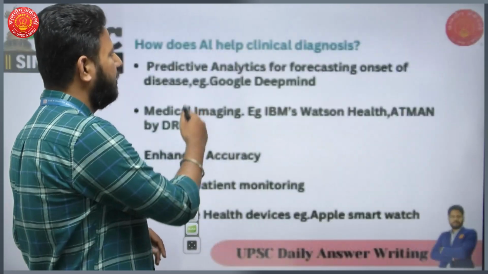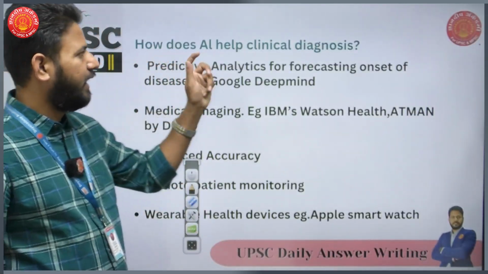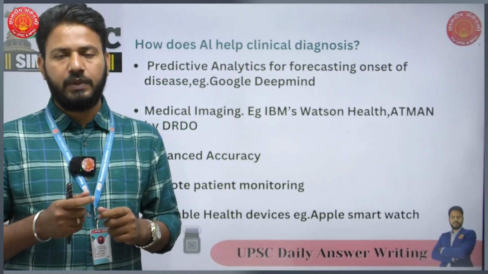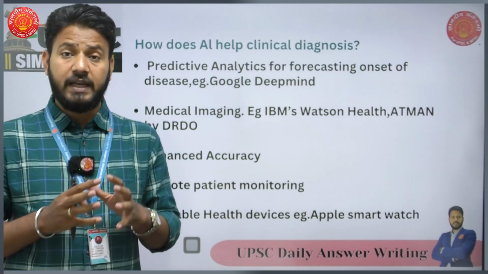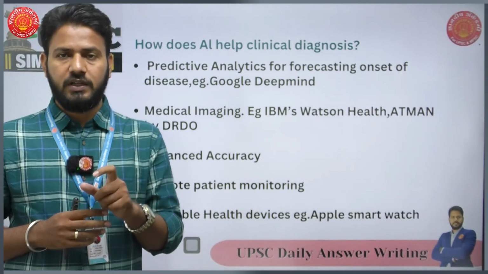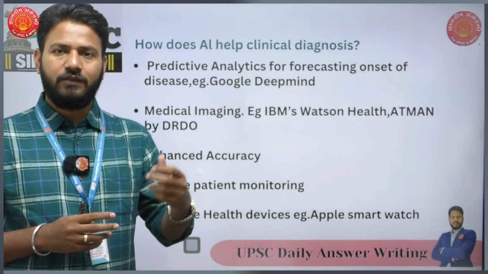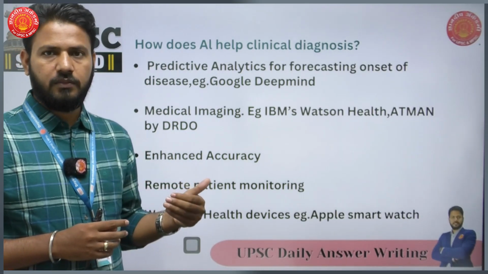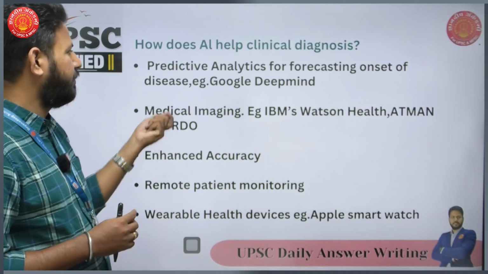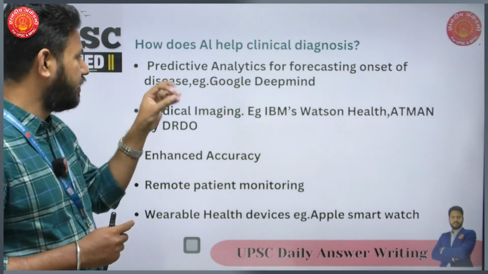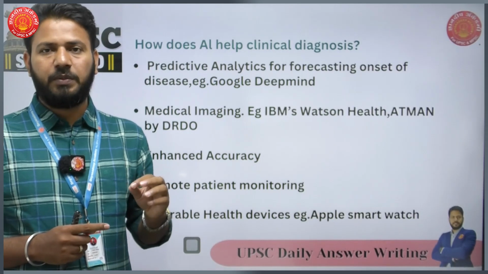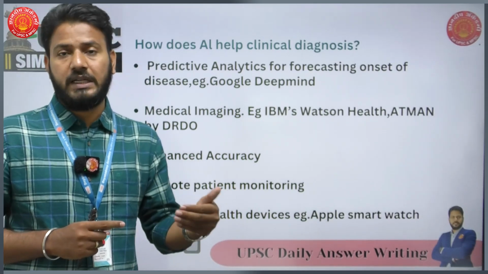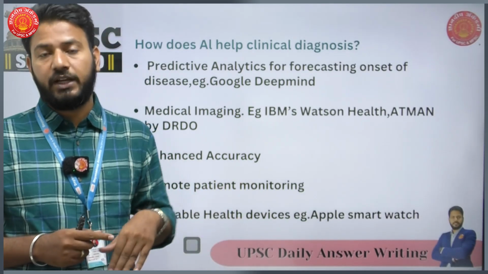Now, the second part, the focus in the body, is: how does AI help in clinical diagnosis? This can get tricky if you do not have the examples to substantiate your points. So please try to find as many examples as possible wherein artificial intelligence has been used in medical diagnosis. I've tried to give some examples here. The first and most important point is that AI can help in predictive analytics for forecasting the onset of some diseases. The perfect example for this is Google's DeepMind, which helps us in understanding the onset of diseases before they actually happen.